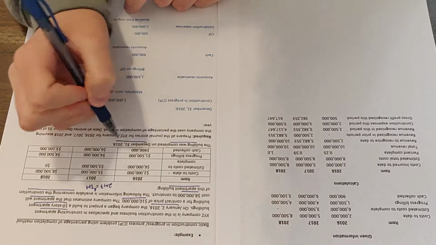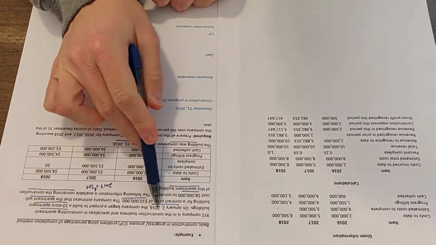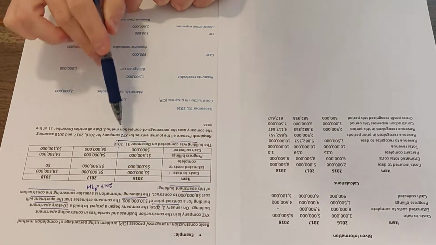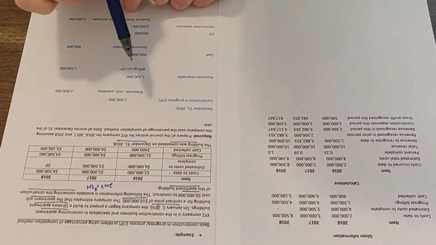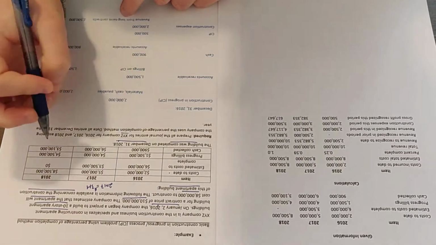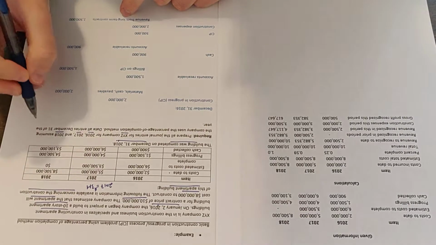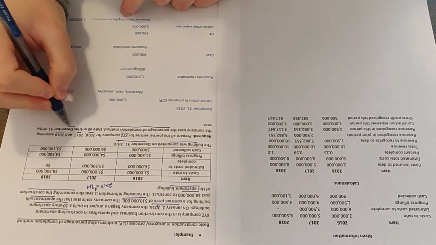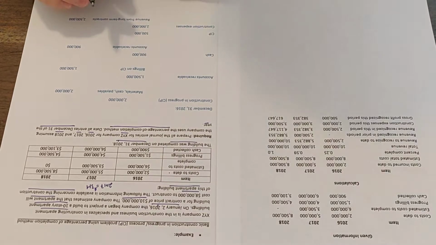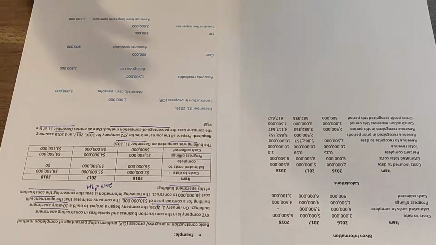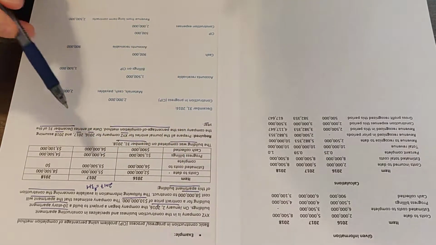The building was completed on December 31 of 2018. So it started at the beginning of 2016, and it was finished at the end of 2018. Then it says required: prepare all the journal entries for XYZ company for 2016, 2017, 2018, assuming that the company uses a percentage of completion method. Date all entries December 31 of the year. This is just given in there so you know what the date is, because otherwise sometimes it's a little bit confusing. Okay, so first we have the costs incurred to date.